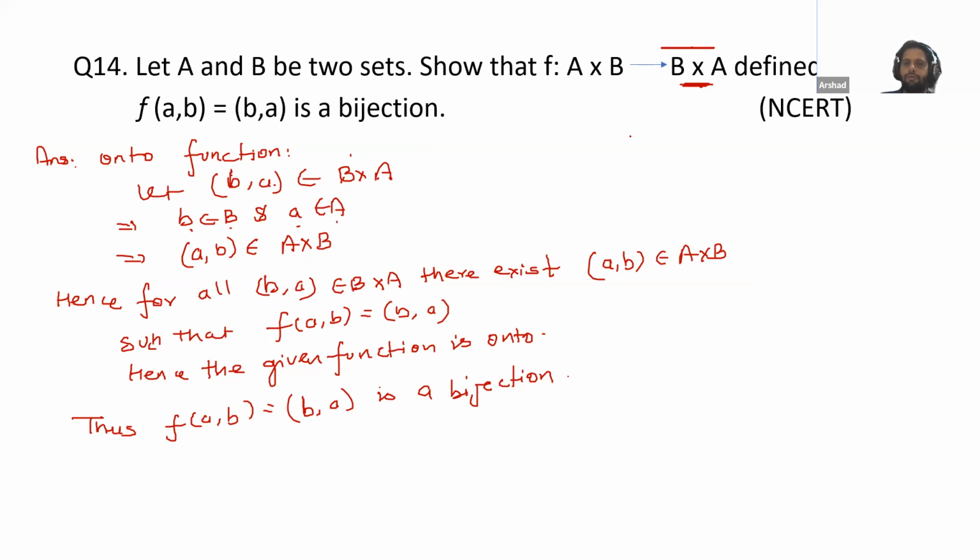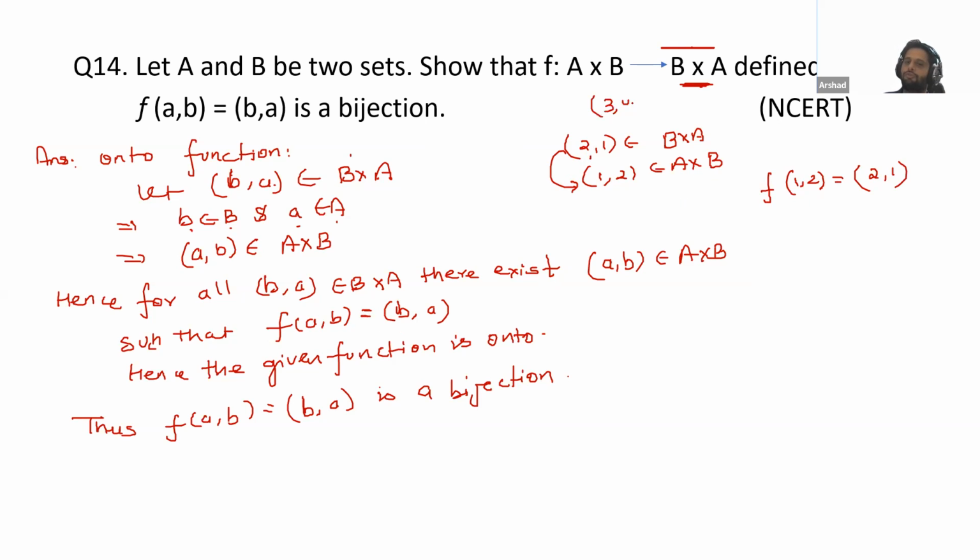For example, if you have this set B cross A, I'm saying that (2, 1) belongs to this, then this means (1, 2) will always belong to A cross B. The same thing we have written here. And this function is given f(a, b) = (b, a). So whenever you put the value f(1, 2), you will get the output (2, 1).